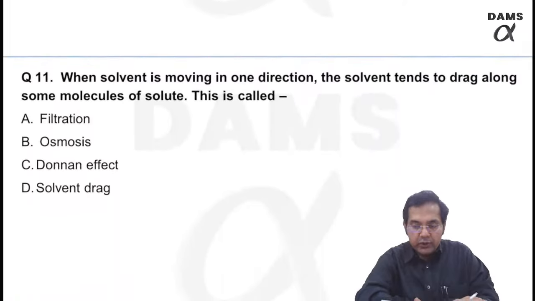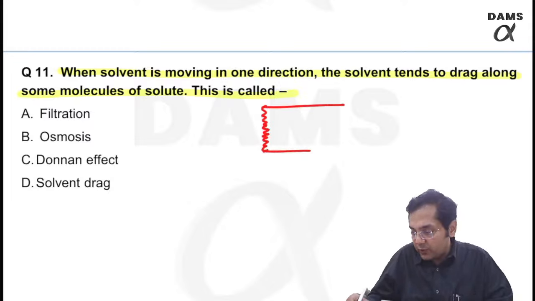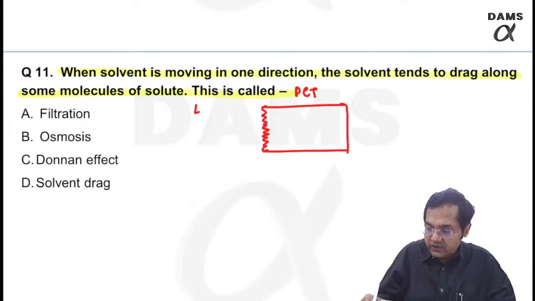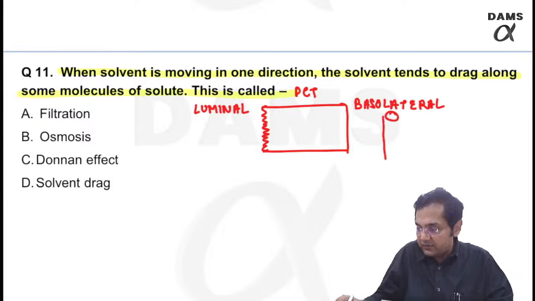When solvent is moving in one direction, the solvent tends to drag along some molecules of the solute. What is this process known as? Very interesting question, important one as well. So this is my representation of the proximal convoluted tubule, the PCT. This is the luminal brush border. This is the basolateral side, which is towards the blood vessel, right?